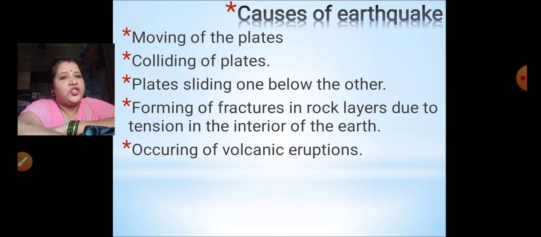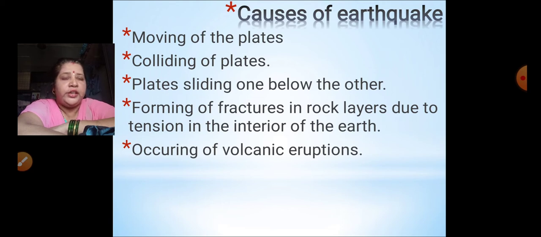Forming of fractures in rock layers due to tension in the interior of the earth. We have just now learned about the compression, the tension, and how the fracture is formed in the rocks. All this we have learned in the previous part. So all this also leads to an earthquake. Last is occurring of volcanic eruption. Just because of the volcanic eruption also an earthquake can take place.